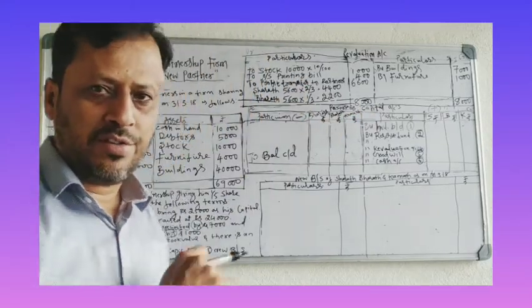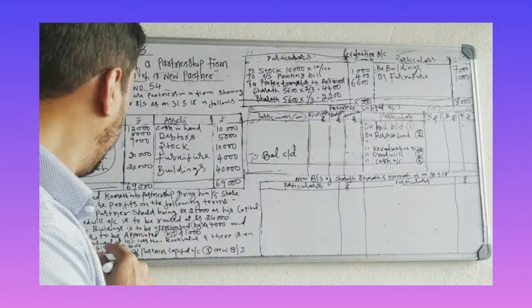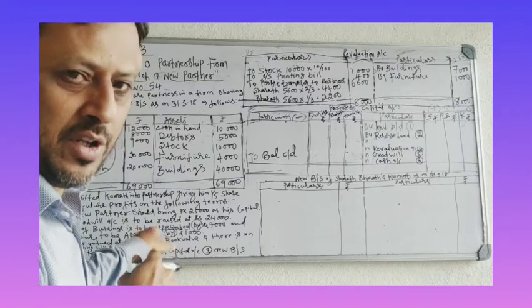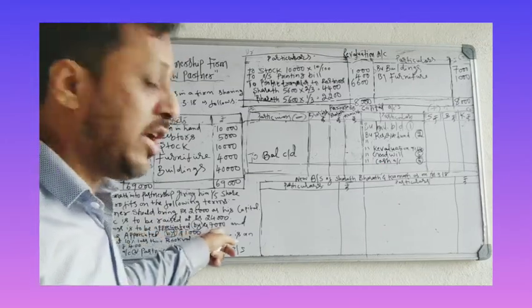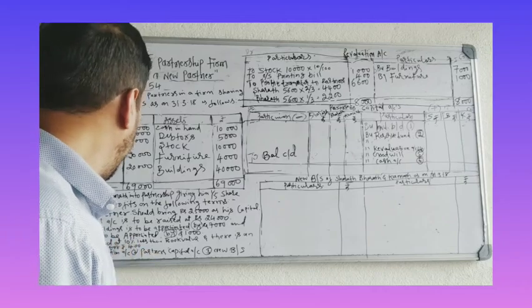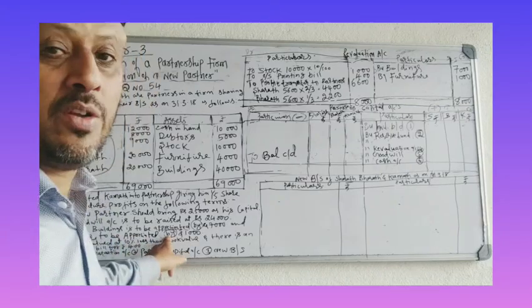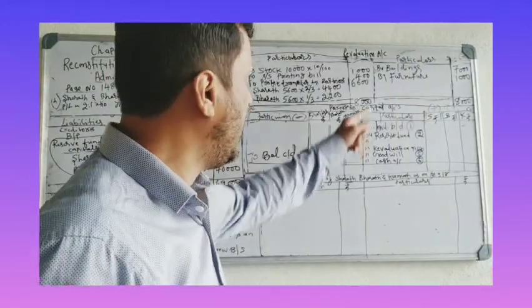So keep in mind, I have changed the adjustment. Earlier I had written in the adjustment that furniture depreciated, but here in the book it is appreciated. So value of building appreciated by 7,000. Appreciation means increase in the value of asset, income, credit side. Furniture is to be appreciated by 1,000, also income, credit side.